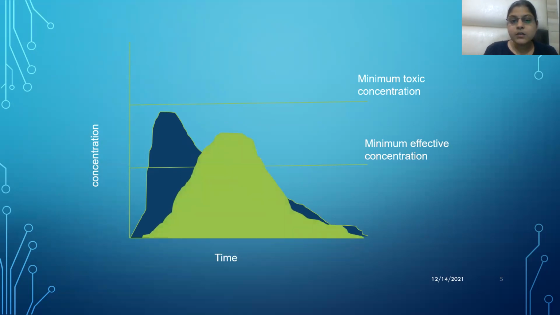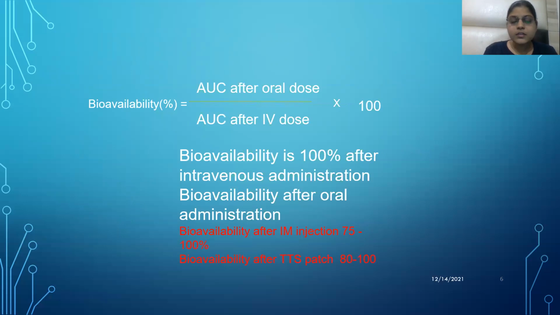This is the area under the curve of the oral administration. So we have to take the area under the curve of oral divided by the area under the curve of intravenous. We can calculate the area under the curve by various methods, such as multiplying the squares of the graph. The area under the curve of the oral dose divided by the area under the curve of the IV dose, times 100, is the bioavailability percent. It is 100% in intravenous, in IM injection it is 75 to 100%, and in a transdermal patch it is 80 to 100%.